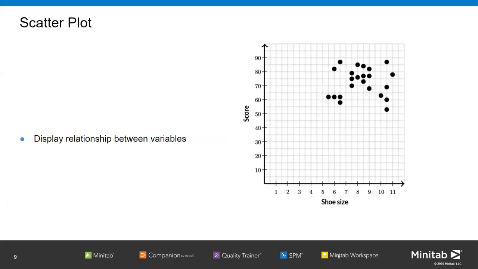So what is a scatter plot? A scatter plot is a type of data display that shows the relationship between two numerical variables. Numerical variables are continuous variables, something like height. We measure height like 5 feet 1 inch, 5 feet 2 inch. These are continuous values, not discrete values. So a scatter plot displays the relationship between two numerical variables.